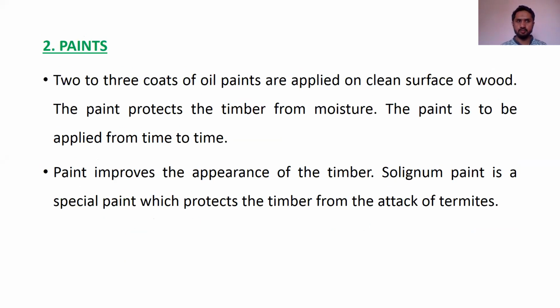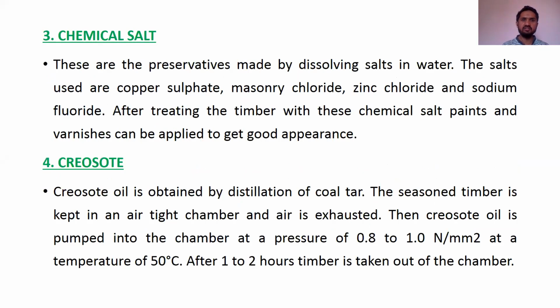Next, we have paint. 2 to 3 coats of paint can be applied on the timber so as to avoid the defects due to various reasons. From time to time the paint can be applied on the timber. Next, we have chemical salt. Some chemicals can be added into the salt, and this mixture can be applied on the timber to preserve it.